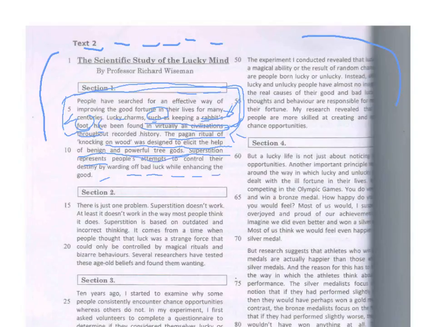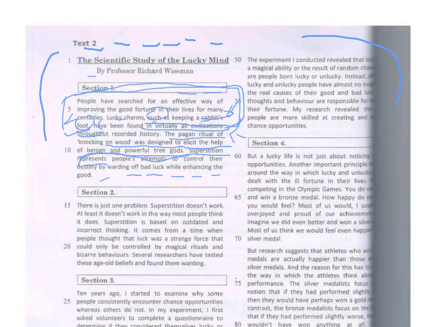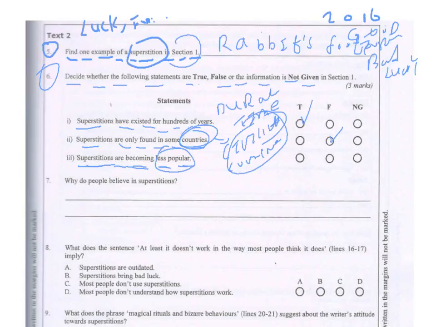It's just a little conclusion. But it does not talk about whether superstitions are becoming less popular. There is no information regarding whether superstition is becoming popular or less popular. So, what is the answer? Not given.